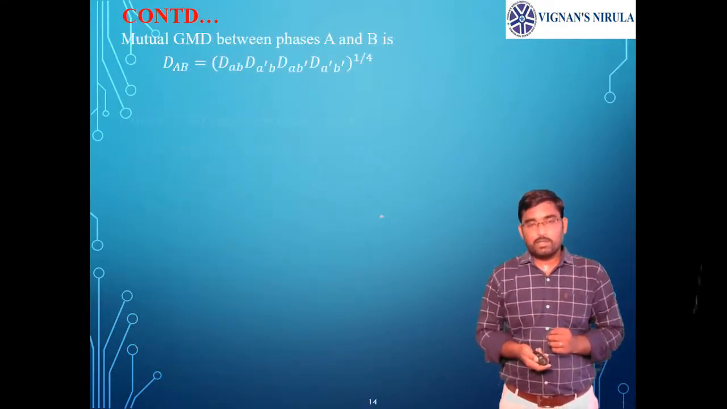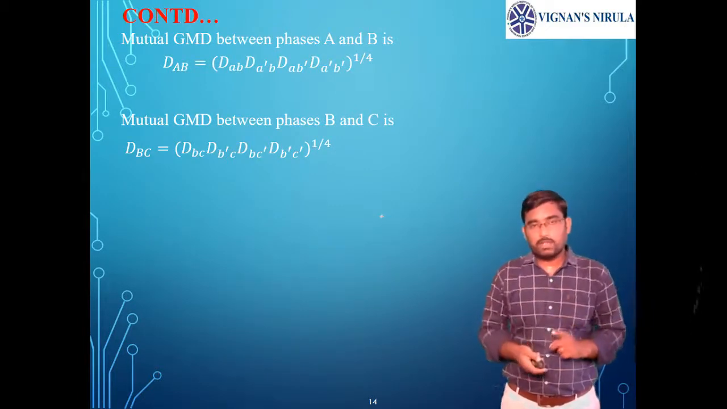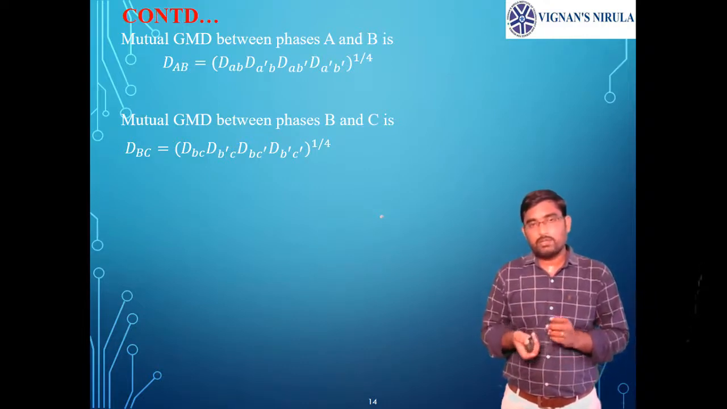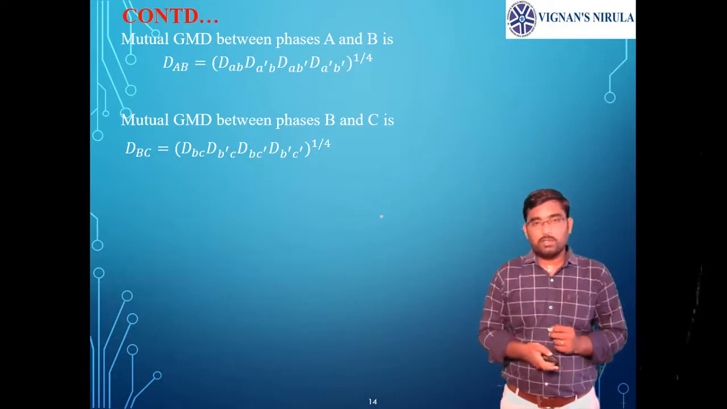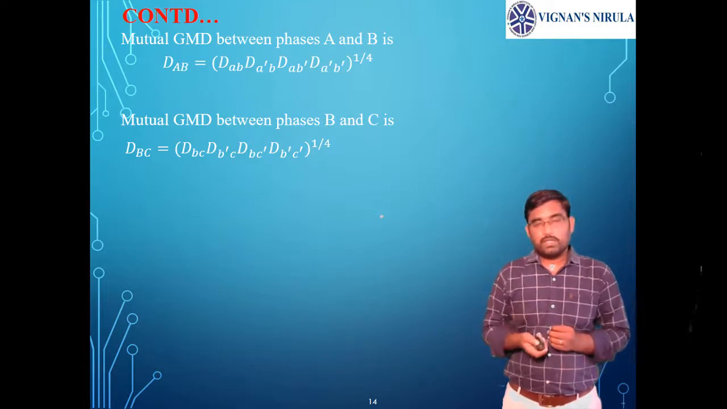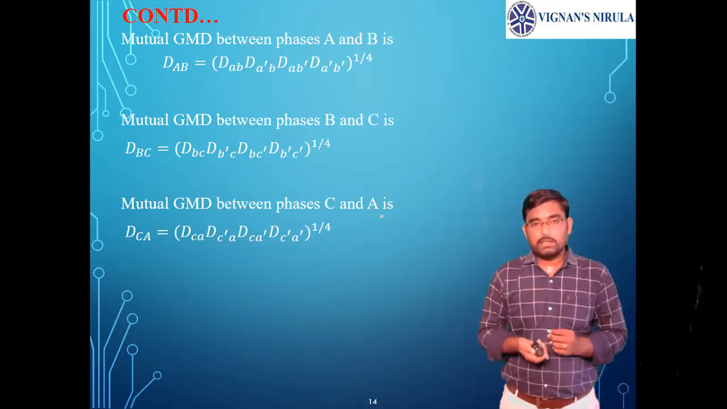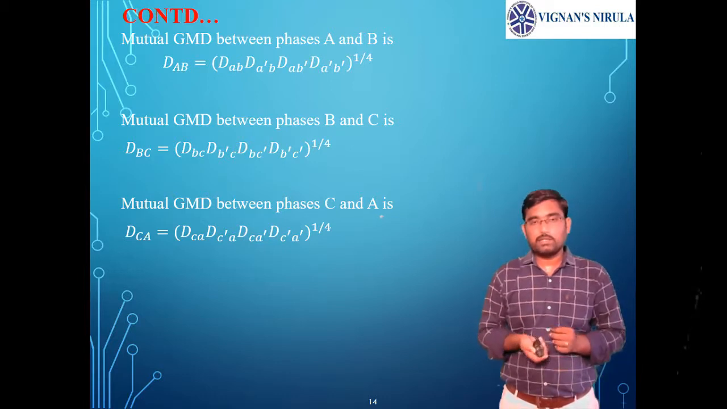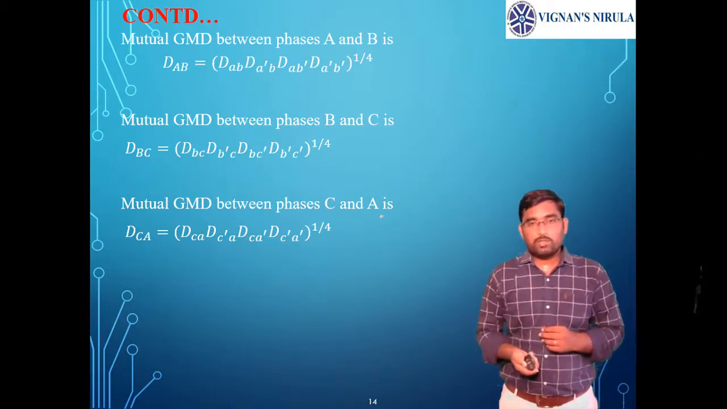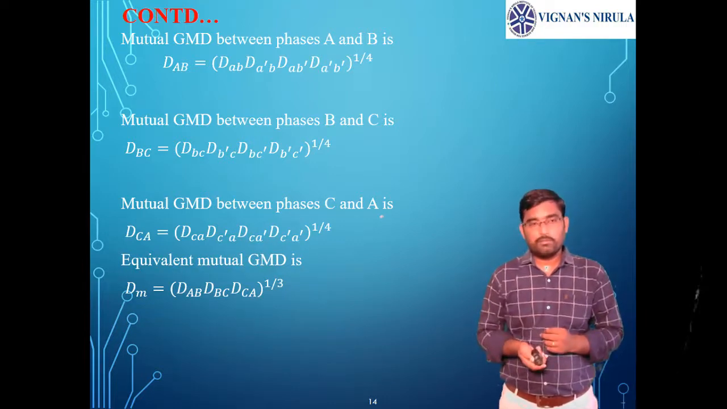Now let us write the mutual GMD for this three-phase double circuit line. The mutual GMD between A and B is DAB into DAB dash into DA dash B into DA dash B dash whole power 1 by 4. The mutual GMD between B and C will be DBC into DBC dash into DB dash C into DB dash C dash whole power 1 by 4. The mutual GMD between C and A will be DCA into DCA dash into DC dash A into DC dash A dash whole power 1 by 4. The total mutual GMD will be DAB into DBC into DCA whole power 1 by 3.